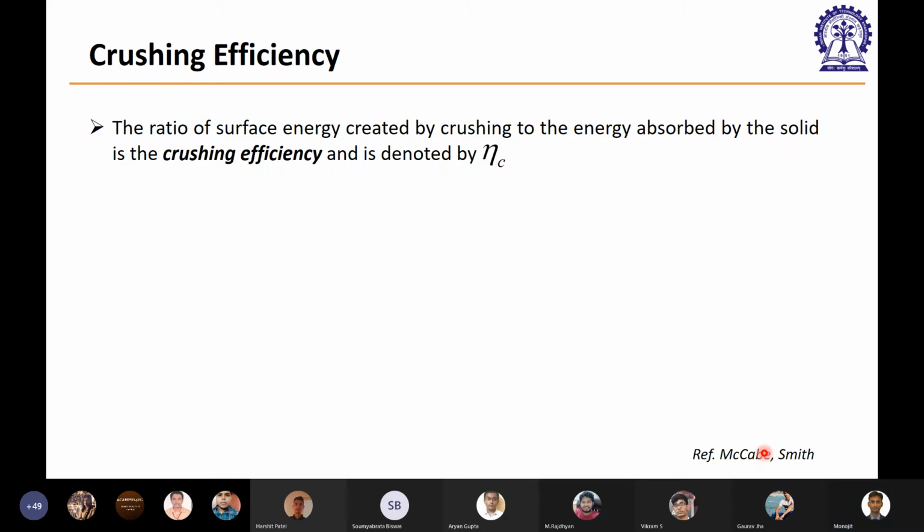Now let's talk about the crushing efficiency. How are we defining the crushing efficiency? The definition is pretty easy. The ratio of the surface energy created by crushing to the energy absorbed by the solid is the crushing efficiency, which is denoted by this symbol. It is quite obvious. Some energy was being supplied, and the amount of surface energy created after absorbing that energy is the ratio between these two.